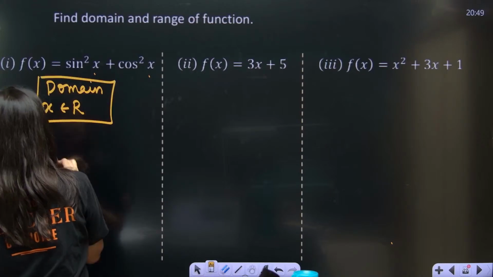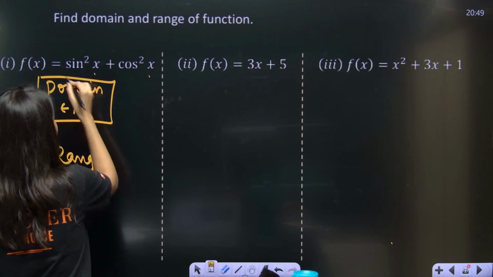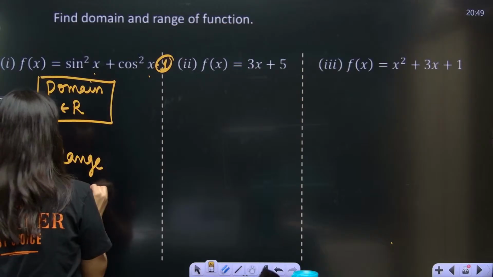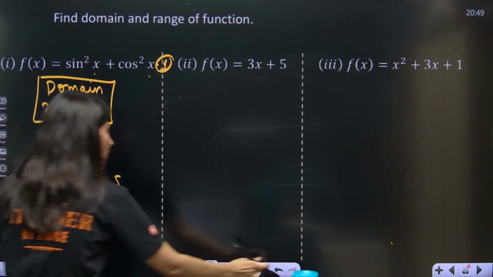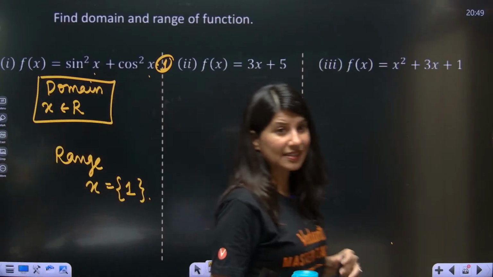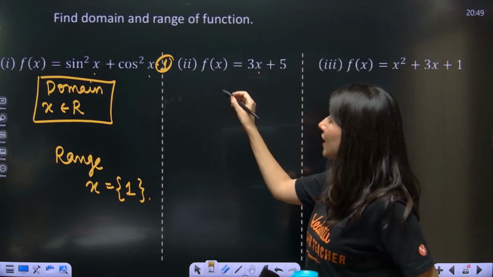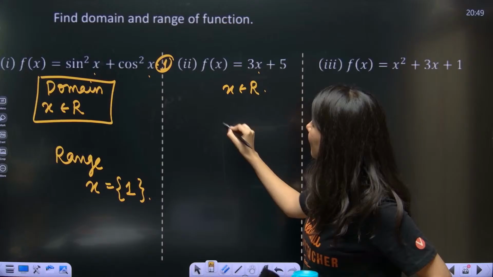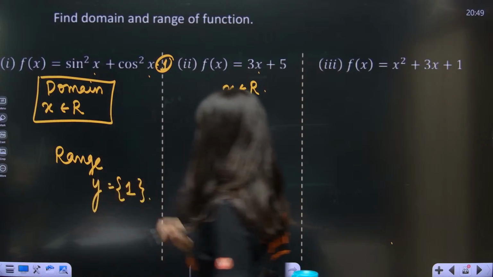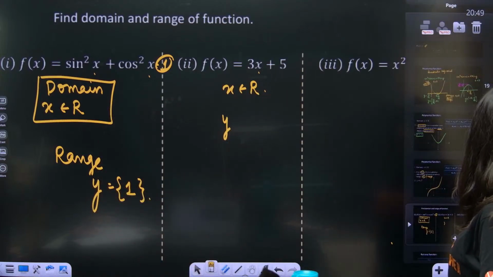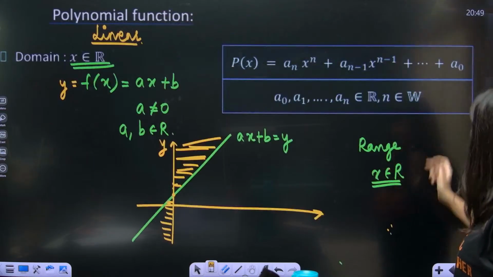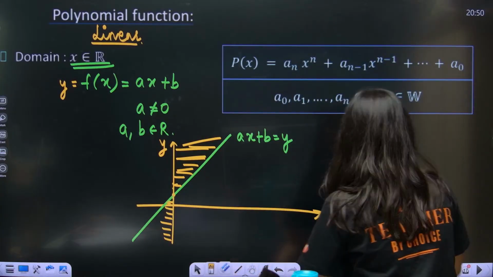And what about range? So clearly sin square x plus cos square x becomes 1. So f(x) is equal to 1. This is a constant function, so the range is only 1. Now what is this? This is a linear polynomial. So we know that the domain is x belongs to R and range, sorry, not x, y. Did I write x belongs to anywhere? No, by mistake. Sorry, range is always y belongs to. Silly mistake.